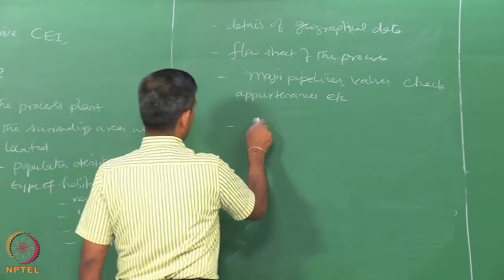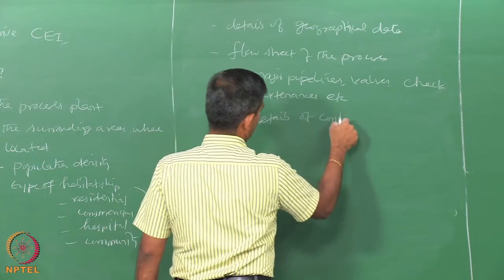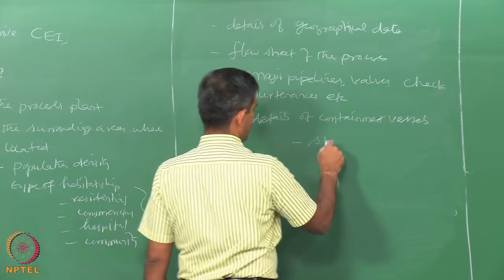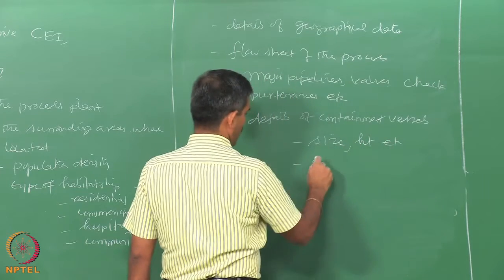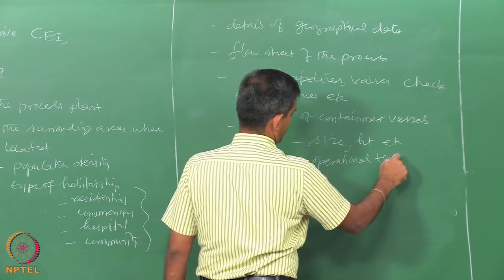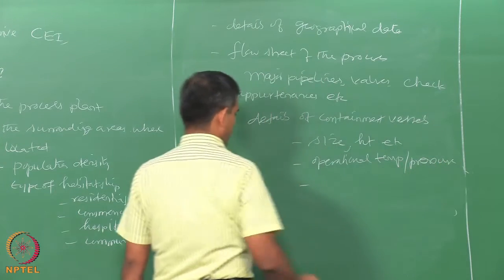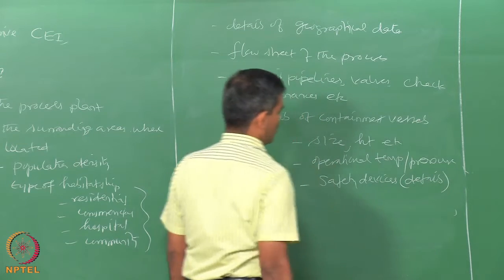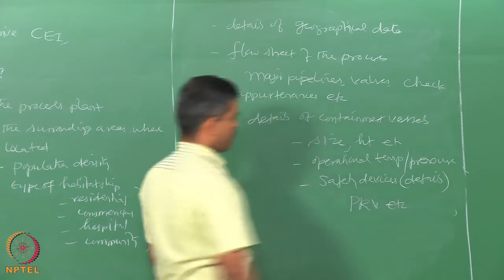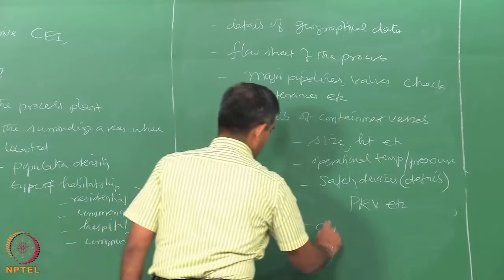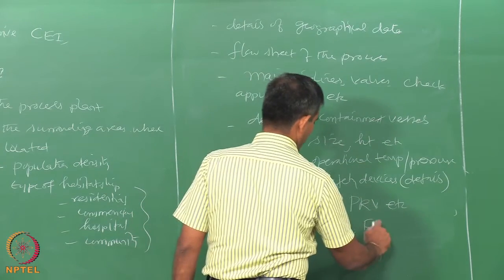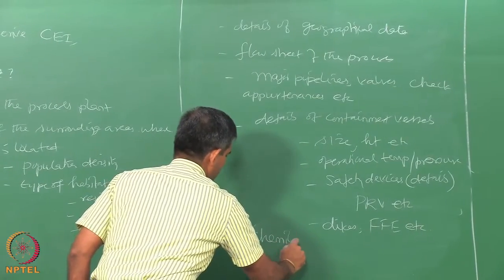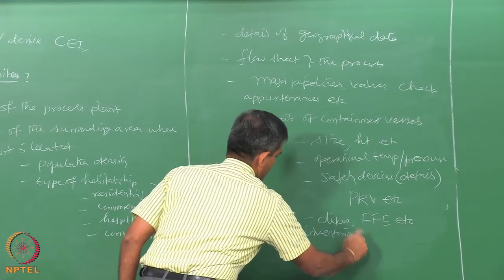It should also have details about the containment vessels in terms of size, height, etc., operational temperature and pressure, then safety devices, details of the safety devices in terms of pressure relief valve, etc., dimensions about the dikes, containment dikes, firefighting equipments, etc. It should also have details about the chemical inventories present in the plant.